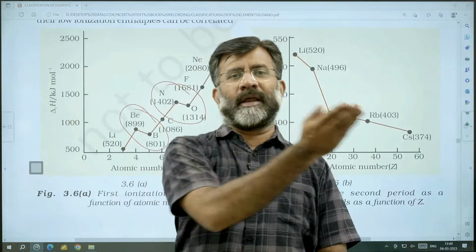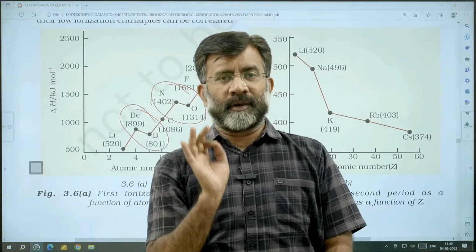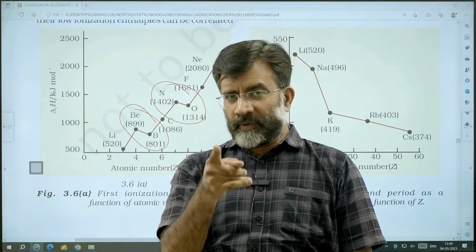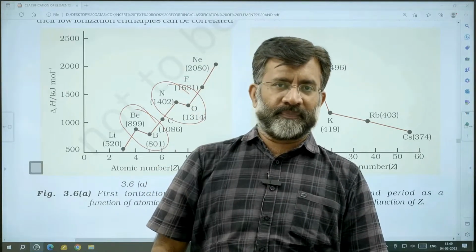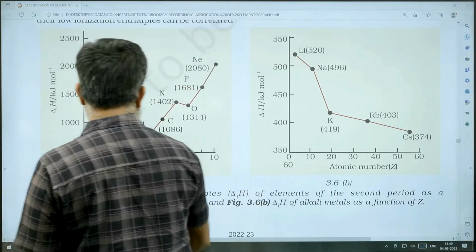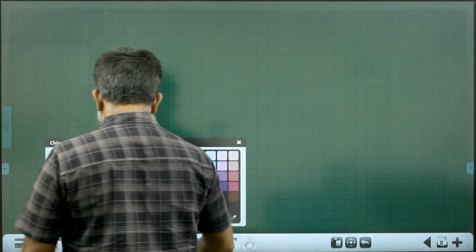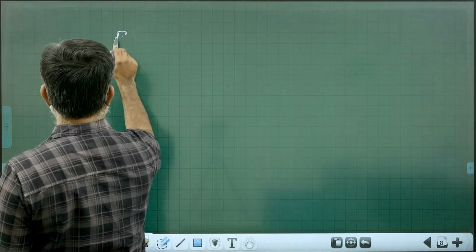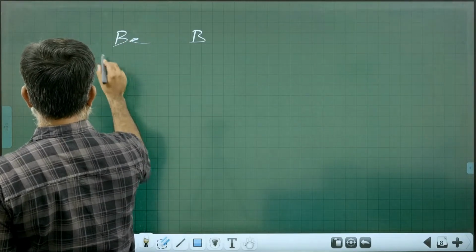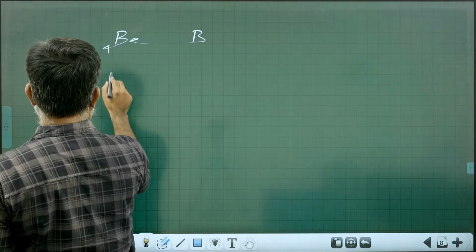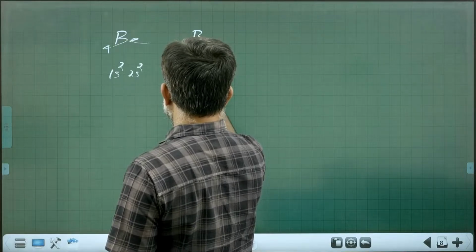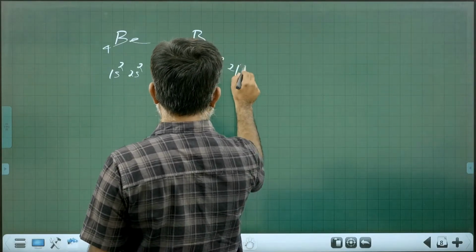From left to right, ionization enthalpy increases. Is it a regular trend? No. Between beryllium and boron, there is abnormality. Between nitrogen and oxygen, there is abnormality. Why? Some of you definitely know why. Suppose we are taking up beryllium and boron. Beryllium has 4 electrons, configuration 1s2, 2s2. Boron has 5 electrons, it is 1s2, 2s2, 2p1.